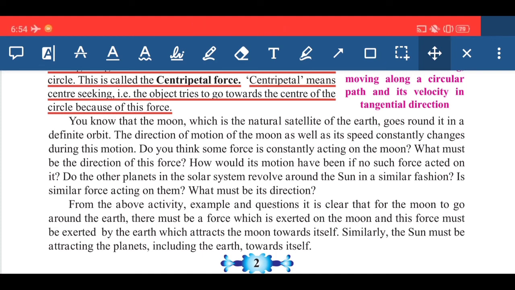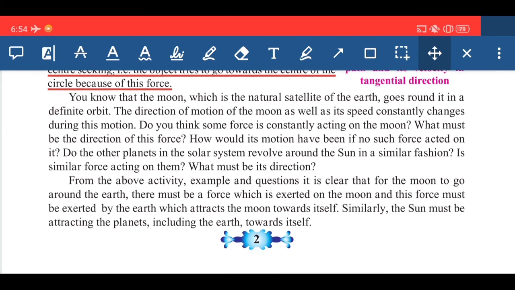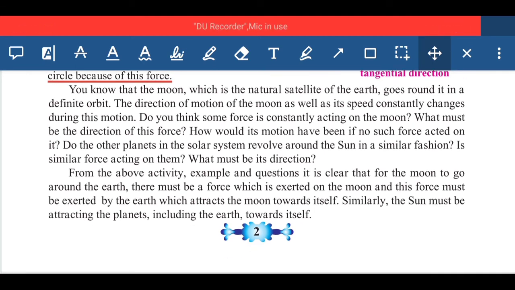So from the above activity, examples and questions, it is clear that for the moon to go around the earth, there must be a force exerted on the moon, and this force must be exerted by the earth, which attracts the moon towards itself. Similarly, the sun must be attracting the planets, including the earth, towards itself.